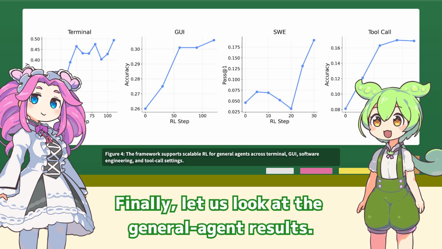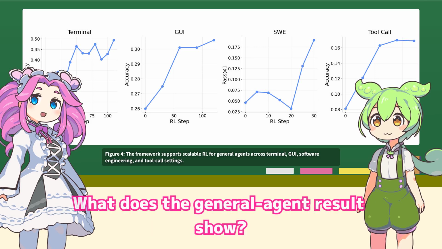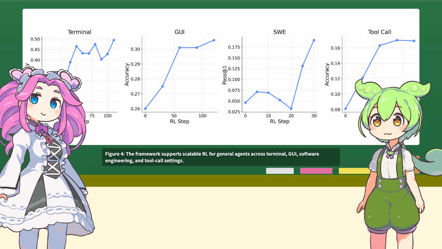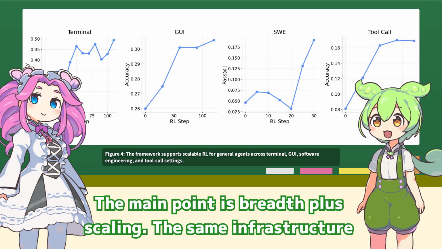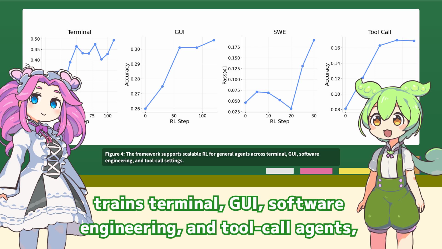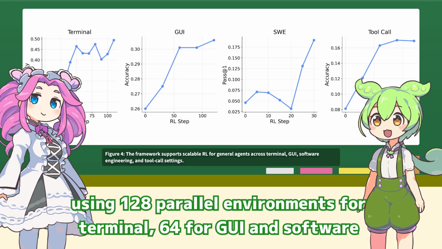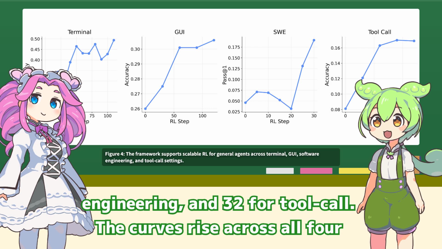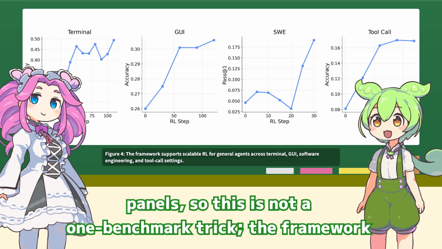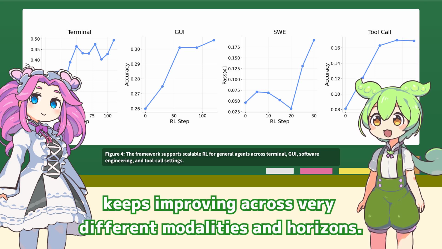Finally, let us look at the general agent results. What does the general agent result show? The main point is breadth plus scaling. The same infrastructure trains terminal, GUI, software engineering, and tool call agents, using 128 parallel environments for terminal, 64 for GUI and software engineering, and 32 for tool call. The curves rise across all four panels, so this is not a one-benchmark trick. The framework keeps improving across very different modalities and horizons.